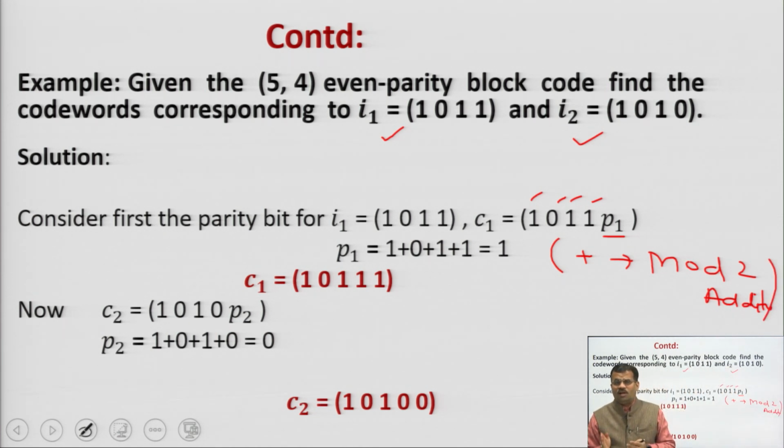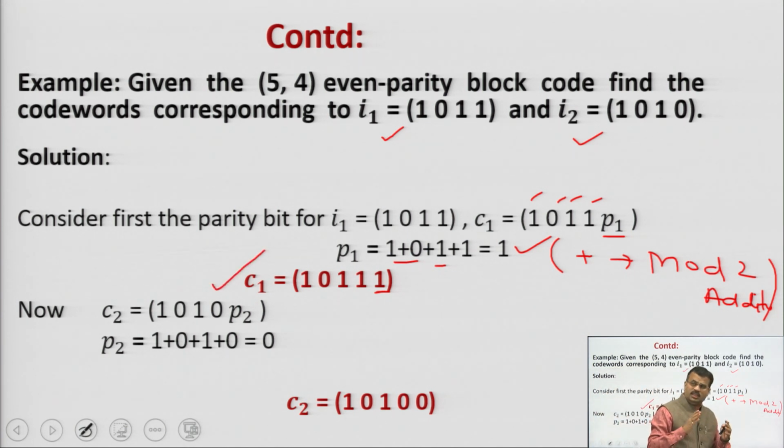XORing means 1 plus 1 and 0 plus 0 in mod 2 is always equal to 0, and 1 plus 0 and 0 plus 1 is equal to 1. So if you look here, 1 plus 0 is 1, 1 plus 1 is 0, 0 plus 1 is 1, so it is 1. So the parity bit is 1. So C1 will be 1 0 1 1 as it is, and the parity bit will be 1. So this is our final code word. So in this way, for any example, any input bits, you can generate your final code word in case of single parity check code.